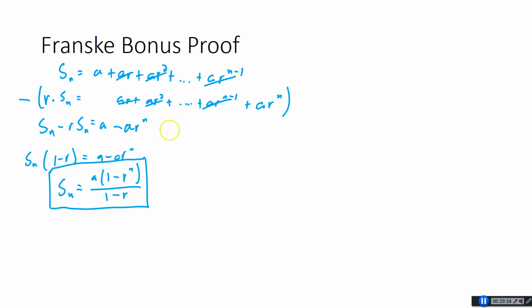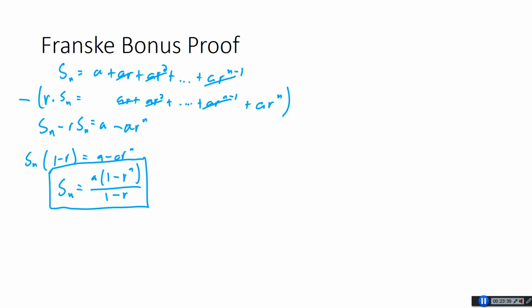We can get this actual equation for the nth partial sum. So if we wanted to add the first 100 terms of our 1/2 plus 1/4 series, you'd say the first term is 1/2, you'd put it there. R is 1/2, so you'd put it here and here, and then for the nth power you put 100 there, and that would tell you the sum of the first 100 terms, which is kind of cool.